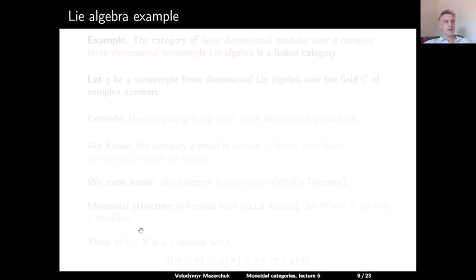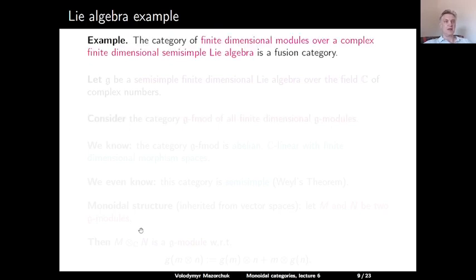Let us consider one more example coming from the theory of Lie algebras. Example: the category of all finite dimensional modules over a complex finite dimensional semi-simple Lie algebra is a fusion category. So let G be a semi-simple finite dimensional Lie algebra over the field C of complex numbers.